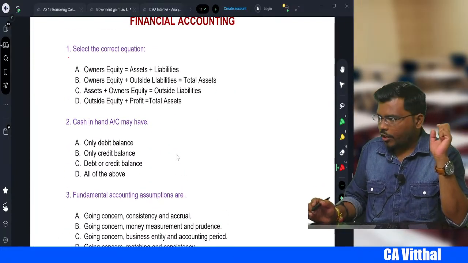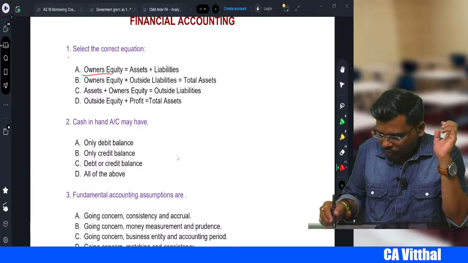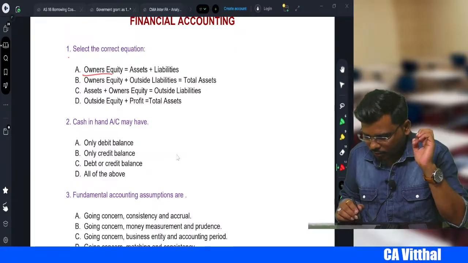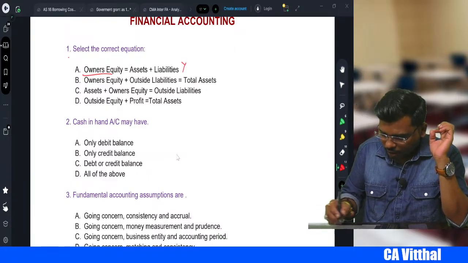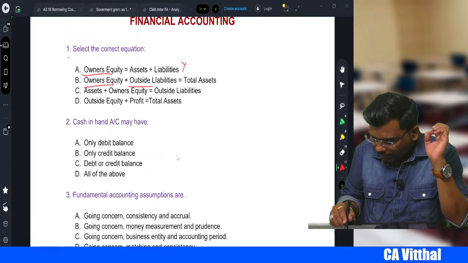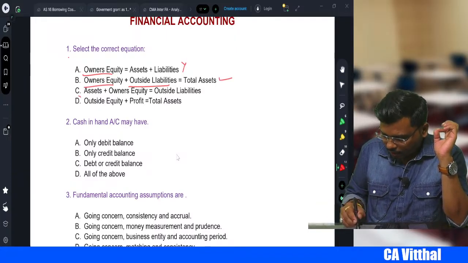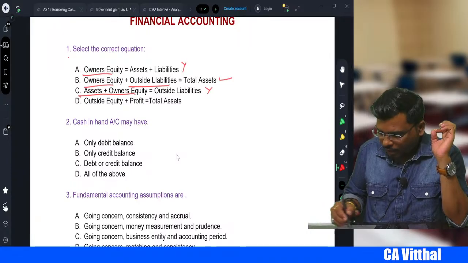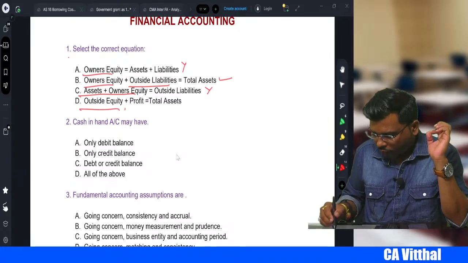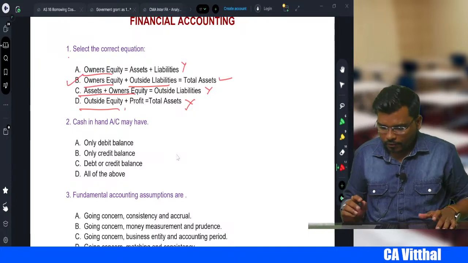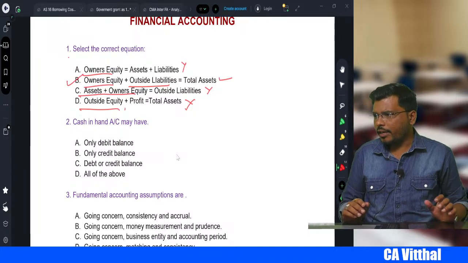Select the correct equation. Owner's equity is equal to asset plus liability? No. Owner's equity plus outsider liability is equal to total asset? Yes. Asset plus owners? No. Outside equity plus profit is equal to total asset? No. So which is the correct option, sir? Option B will be the correct option, right, my dear students?